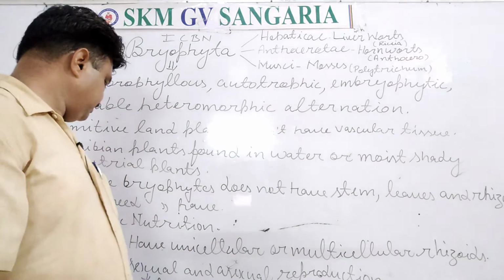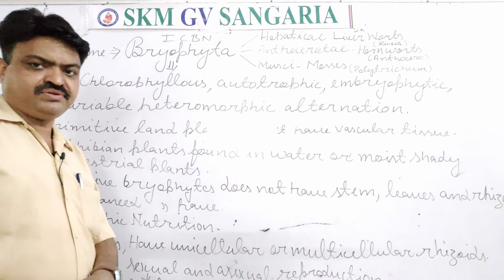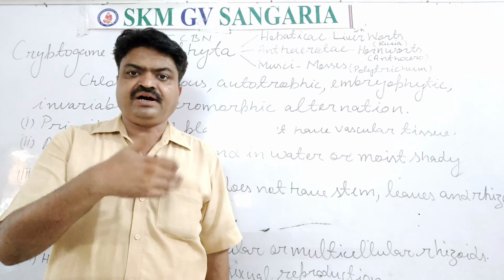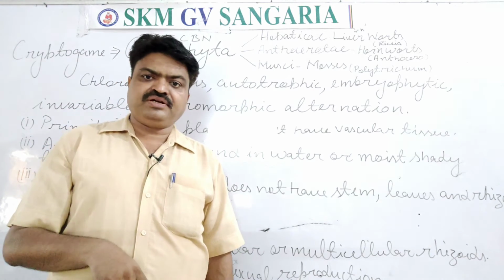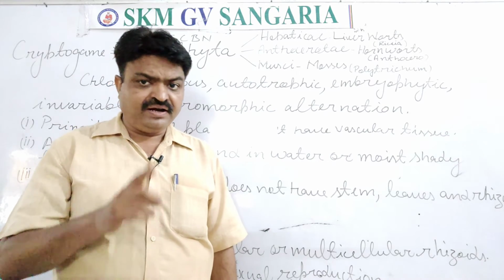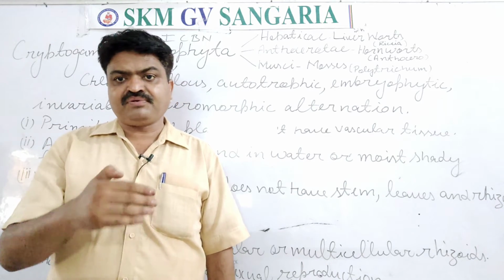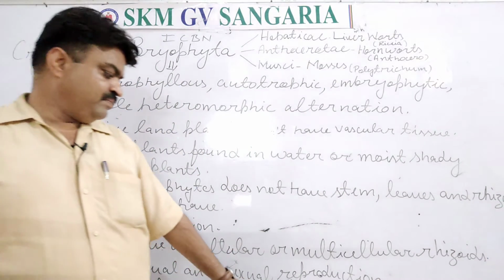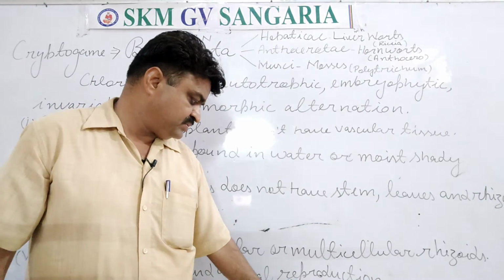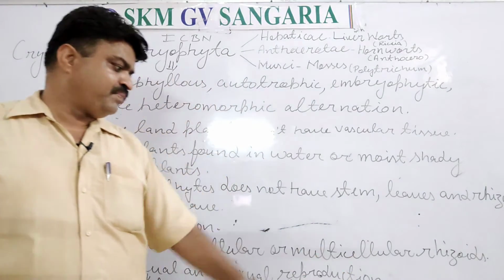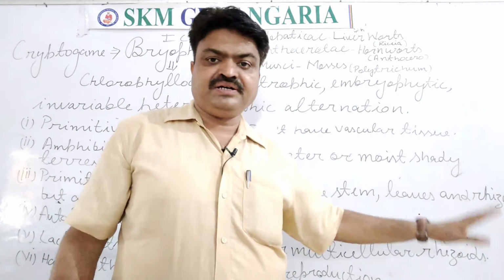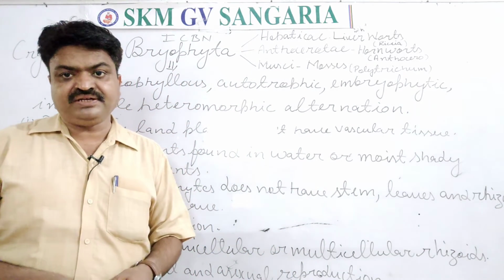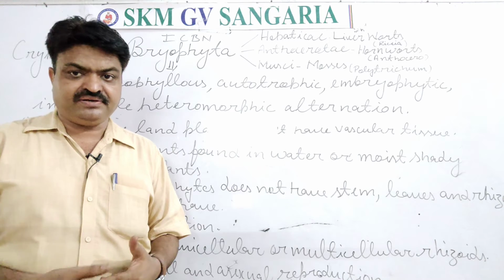With this, they have both types of reproduction, means bryophytes have both types of reproduction like the higher plants, asexual reproduction and sexual reproduction. And in asexual reproduction, they have bulbils, tubers, fragmentation and protonemal branches. Means with the help of them they have vegetative propagation, or they can produce a new plant.